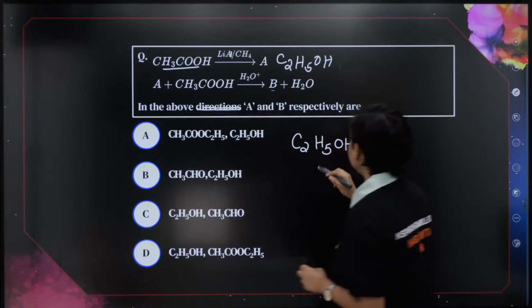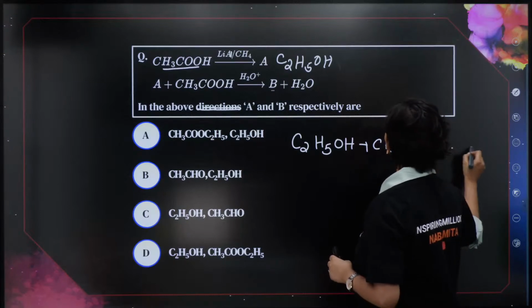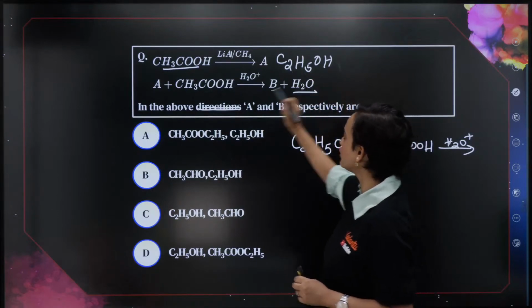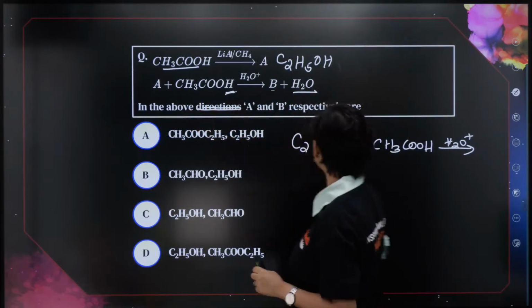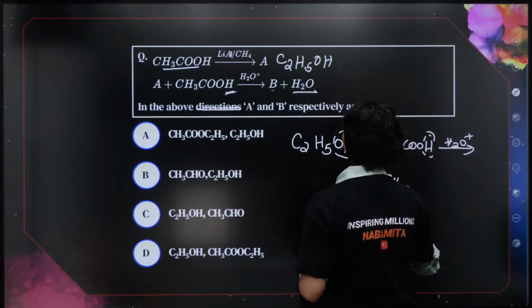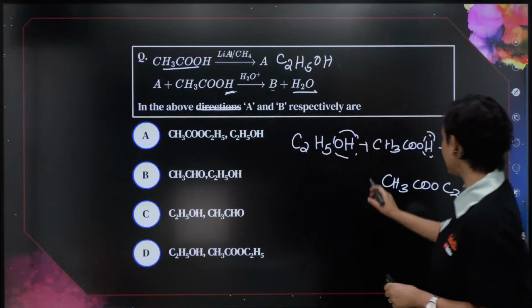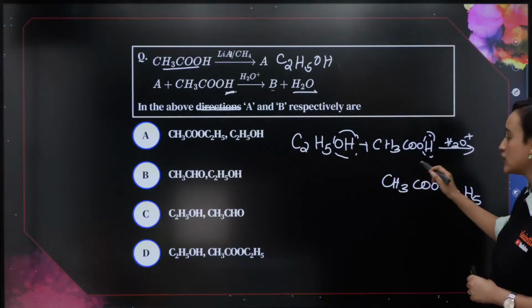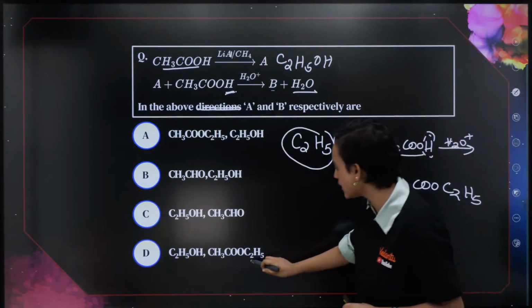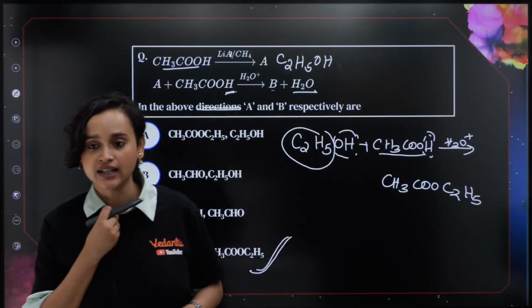C2H5OH plus CH3COOH. Here what is happening? See, water is coming out alone. If water is coming out alone, that means OH from here and H from here, I can directly write it as CH3COOC2H5. Am I right, guys? Can you see it? CH3COOC2H5. Yes, so option D is the correct answer.